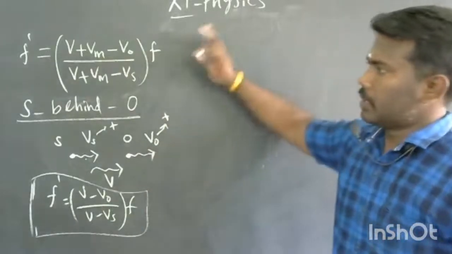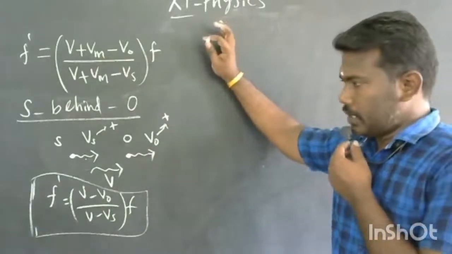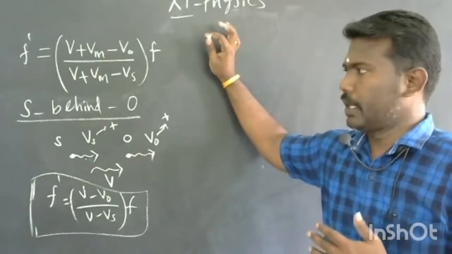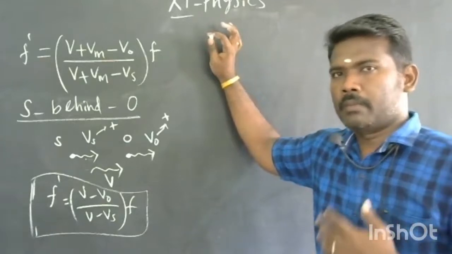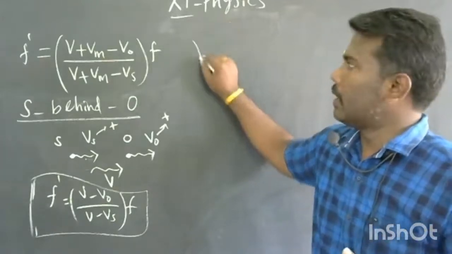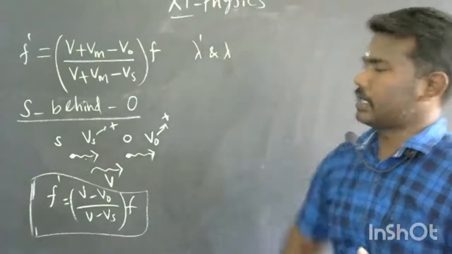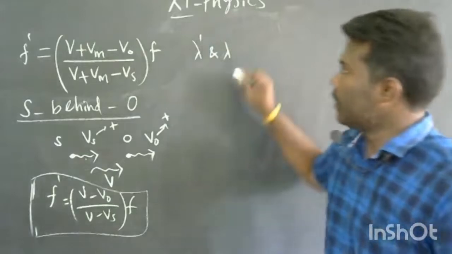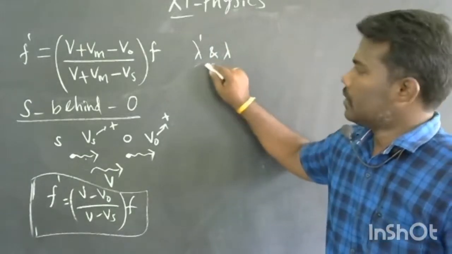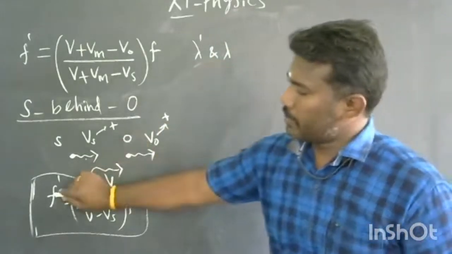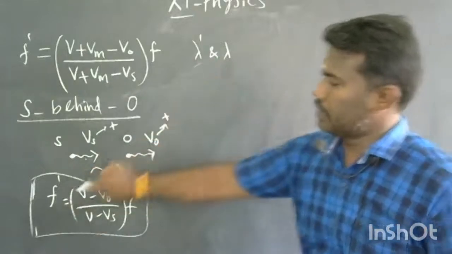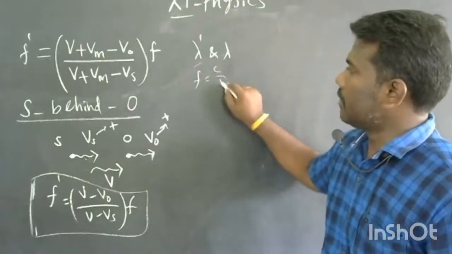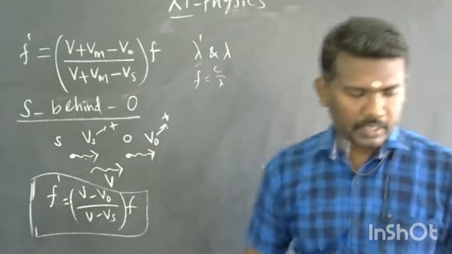Okay. So students, you note another thing: we discussed only the apparent frequency for all the special cases. Maybe in some numerical problems they are asking to calculate the relation between lambda dash and lambda, the apparent wavelength and the actual wavelength of the sound wave. Also maybe you are supposed to calculate it. So you take the reciprocal of this term. We know the relation between F dash and lambda dash: F is equal to C divided by lambda. Okay, we can easily calculate it.